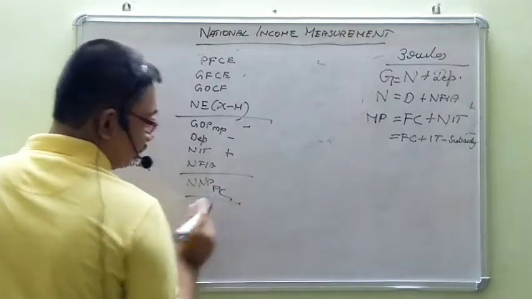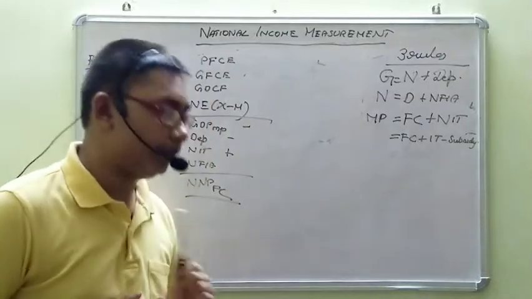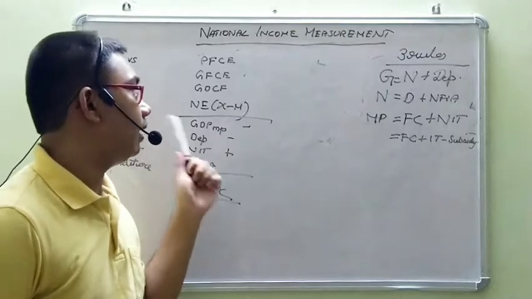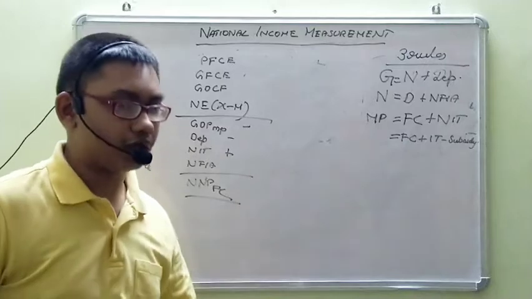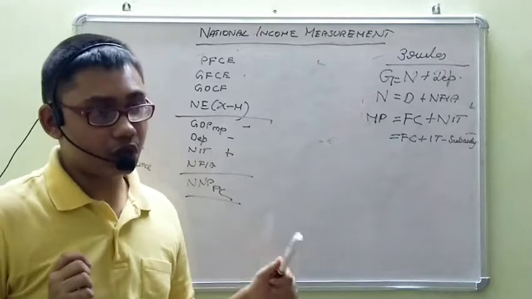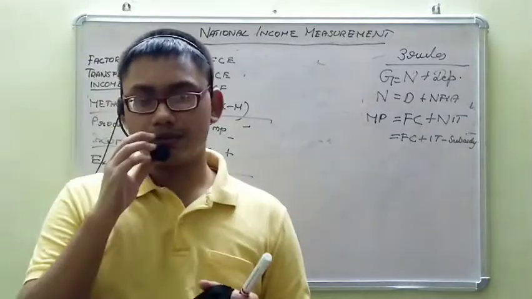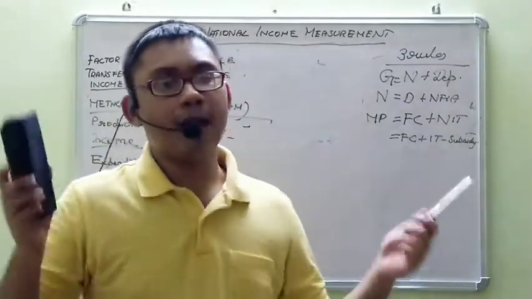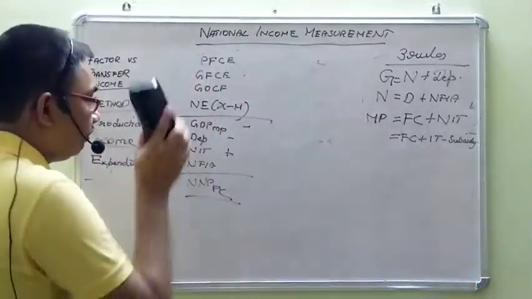NNPFC. Okay, this will be national income. Private final consumption expenditure plus government final consumption expenditure plus gross domestic capital formation plus net exports, or private final consumption expenditure plus government final consumption expenditure plus gross domestic fixed capital formation plus change in stock plus net exports, or private final consumption expenditure plus government final consumption expenditure plus gross domestic fixed capital formation plus net change in stock plus exports minus imports will give GDP MP.